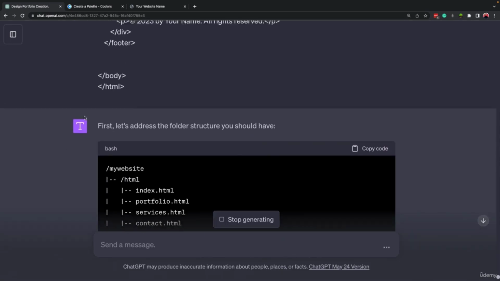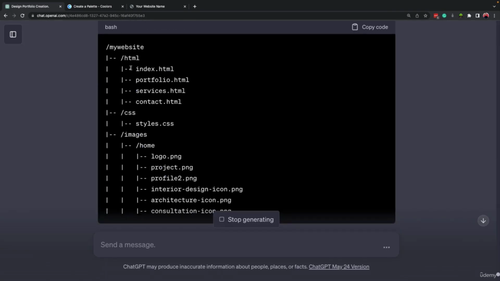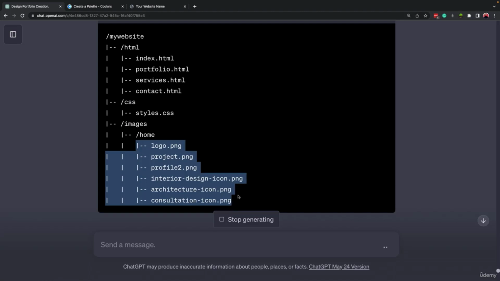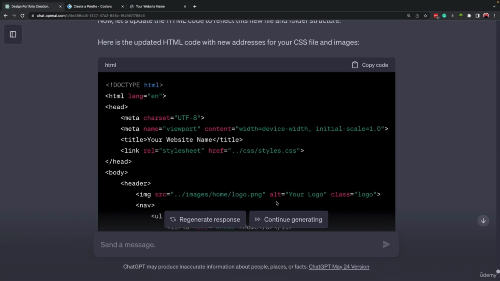Okay, the reason that I mentioned here to first tell me or show me, is because ChatGPT somehow can show you the folder structure, and here it is, the way that it can show. So this is my website. This is the main folder that we have. Then inside it, we have HTML folder, we have CSS folder, we have images, we have home, then we have all of these images inside home. Inside HTML, we have index.html, portfolio.html, services, contact.html, and so on.